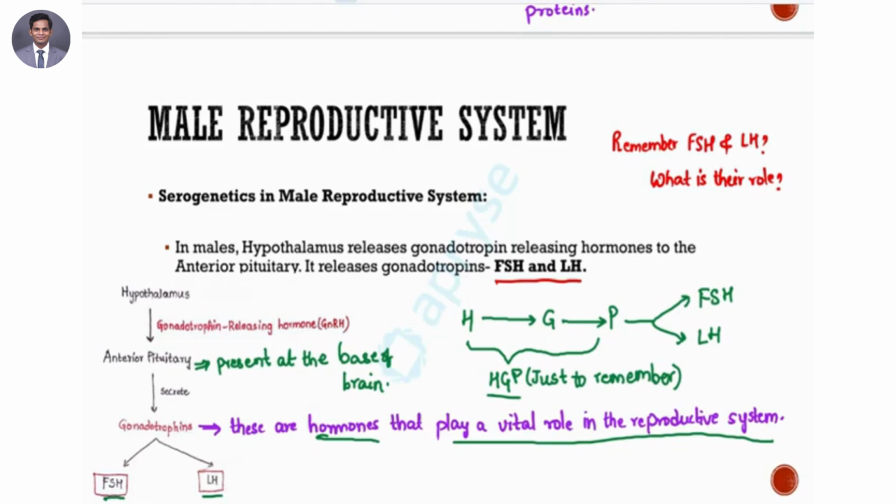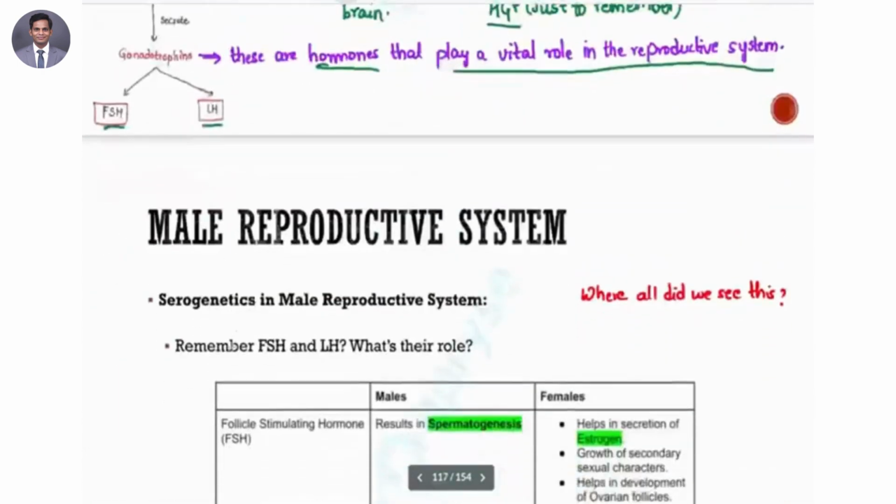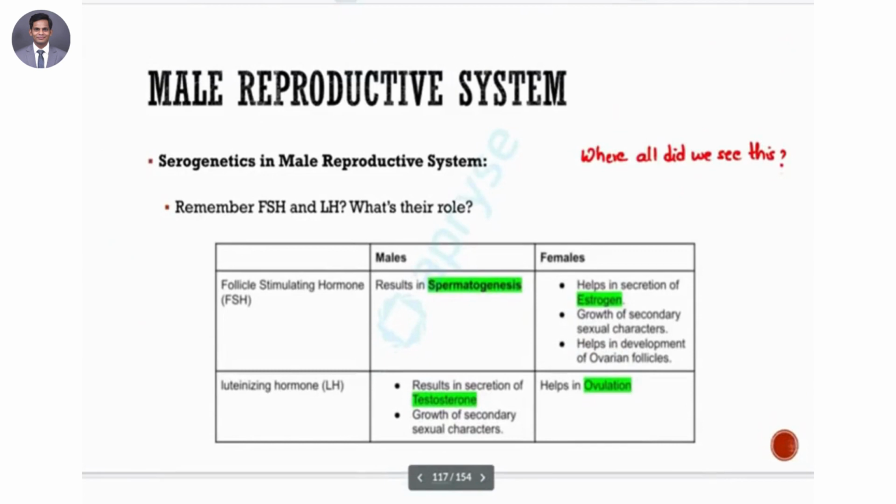Now, we have to take a look at the male reproductive system and try to understand the role of FSH and LH in males. If you guys remember, we've already seen this in a particular table that you have written down in previous topics, right? One was in adolescence and puberty related topics, and the second time we saw this was, I believe, in menarche and menopause related topics. So just by giving this particular table, you can encapsulate the entire set of ideas.